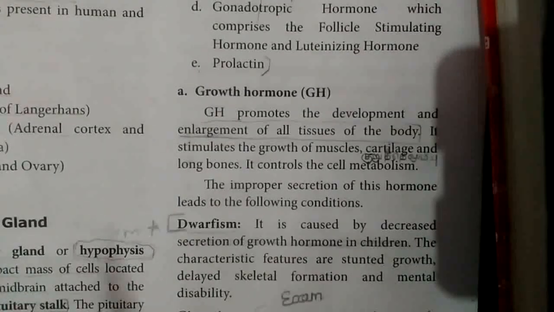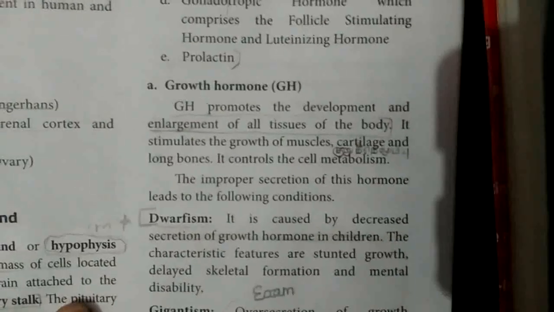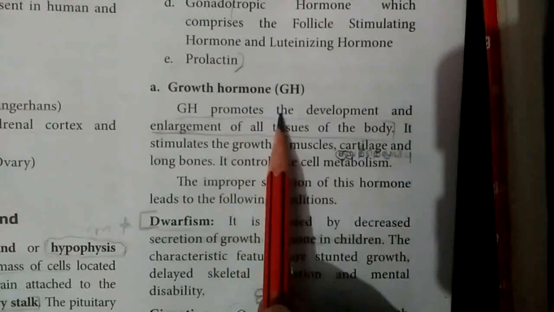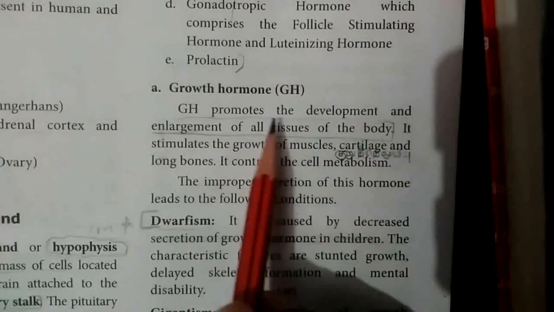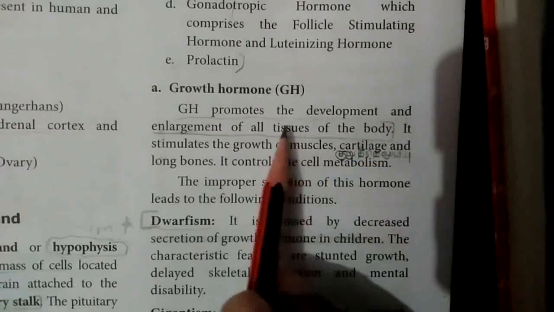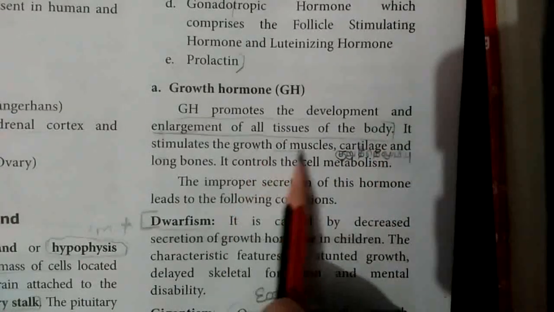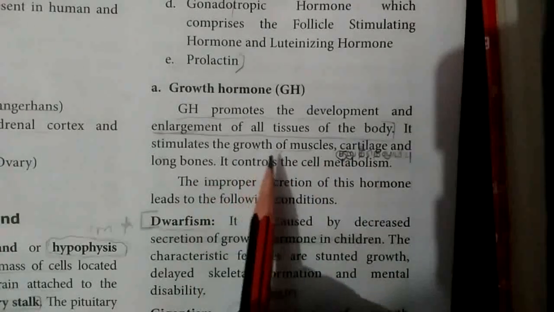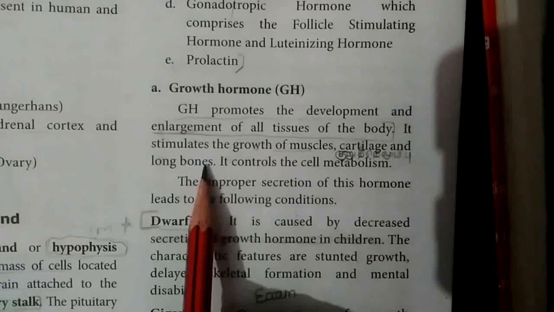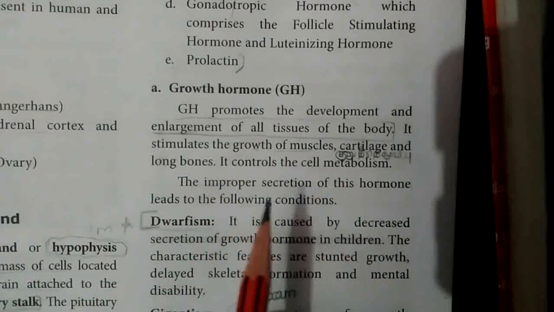First one is growth hormone. Growth hormone induces the growth of animals. It promotes the development and enlargement of all tissues of the body. It stimulates the growth of muscles, cartilage, bones and long bones. It also controls cell metabolism.